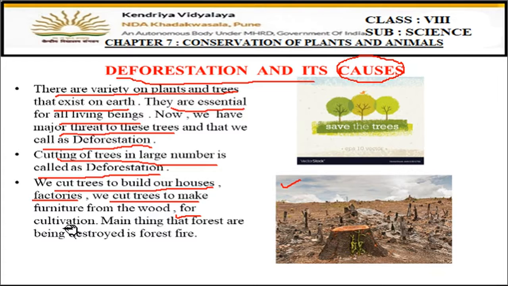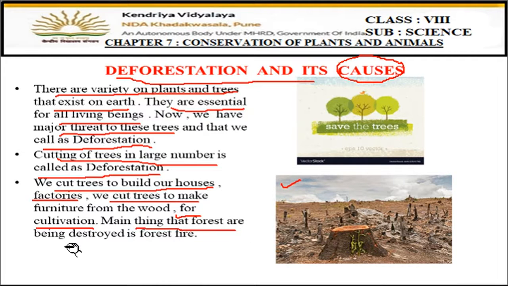Then we cut the trees for cultivation also. We need plain land for agriculture, right? Because population is increasing, the demand of the people is increasing. They need more food, more furniture, more industries, more other goods. So where will it come from? For that we have to cut the trees. We have to grow agricultural crops, and for that we need plain lands. That is why forest areas and a number of trees are cut.